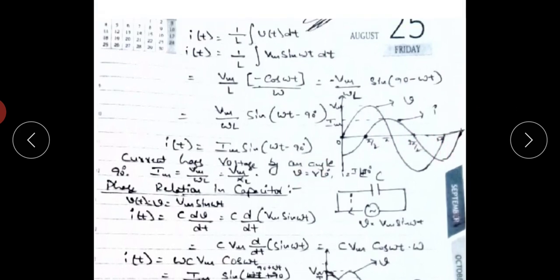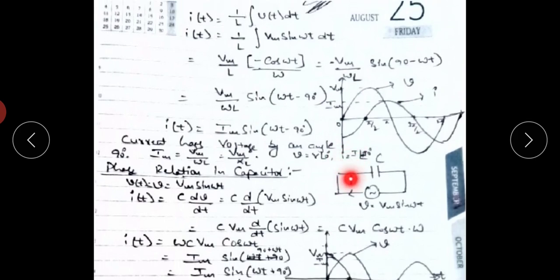Here the voltage waveform starts at 0 degrees, and the current waveform starts at pi by 2 or 90 degrees. So it means the current lags the voltage by an angle of 90 degrees. This is the reference point, the current reference point and the voltage reference point. So here the current lags the voltage by 90 degrees, or the voltage leads the current by 90 degrees. So in an inductor, the voltage leads the current by 90 degrees, or the current lags the voltage by 90 degrees.